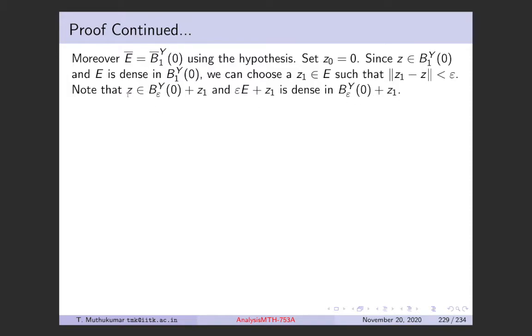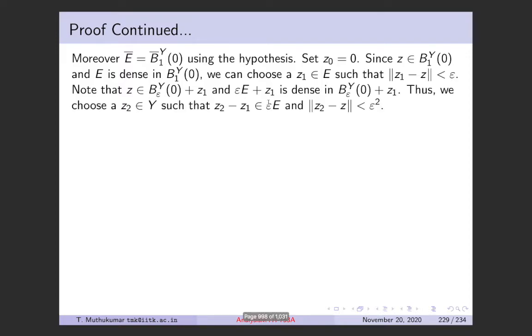So the Z that we started with is now in this new ball, and in this ball epsilon E plus Z1 is dense, which means for this Z, by this density I can choose a Z2. So now we are going to choose a Z2 in Y such that Z2 minus Z1 belongs to epsilon E, such that norm of Z2 minus Z is less than epsilon square.